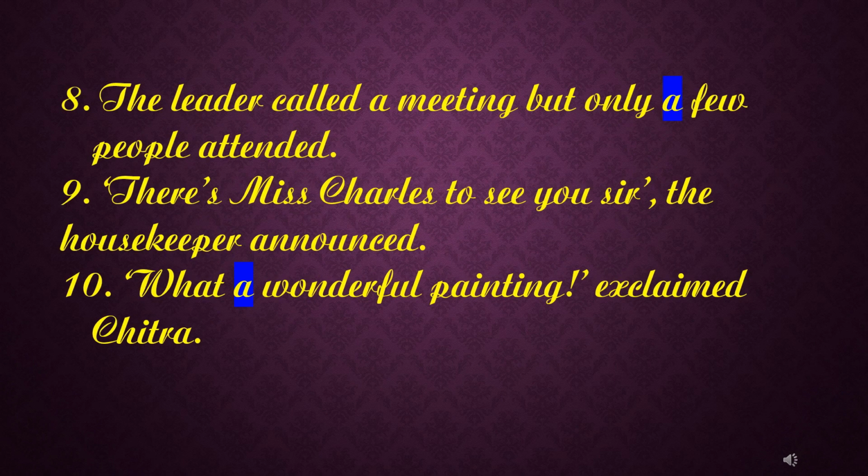Eighth, the leader called a meeting, but only a few people attended. Ninth, there is Miss Charles to see you, sir, the housekeeper announced. Tenth, what a wonderful painting! exclaimed Chitra. Now underline all the important points in your textbook and copy the first exercise neatly to your notebook.